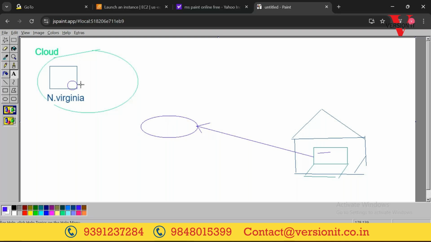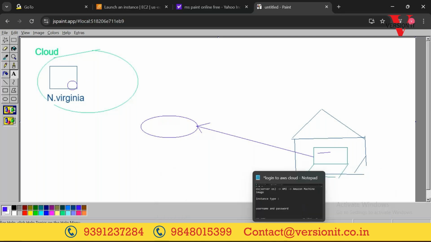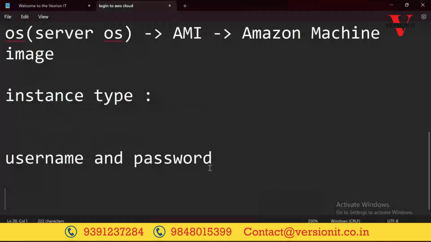That is not the first thing. Before you log in to any server, the first thing you should know is whether you have your account or not. If you have your account, you can log in. They said it's a new server and you don't have any account here. As of now, we'll create one default account for you so that you can log in. In order to log in, we require a username and password.